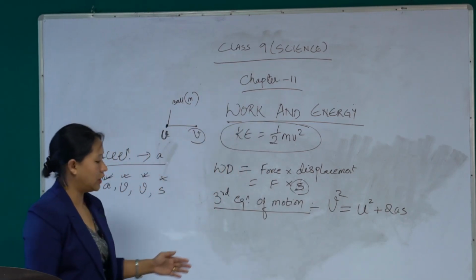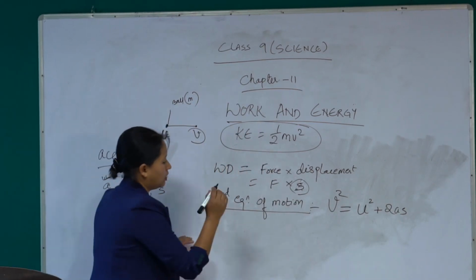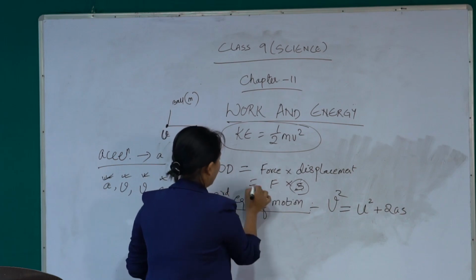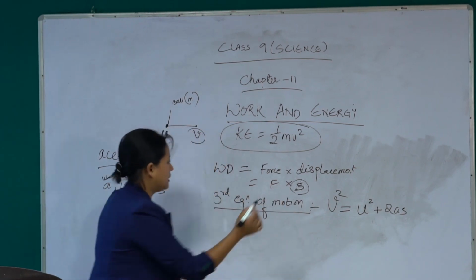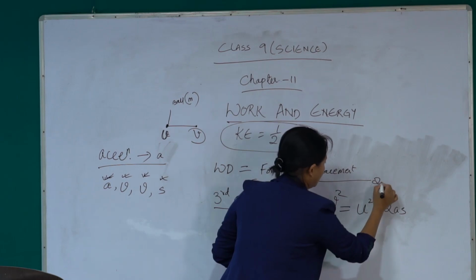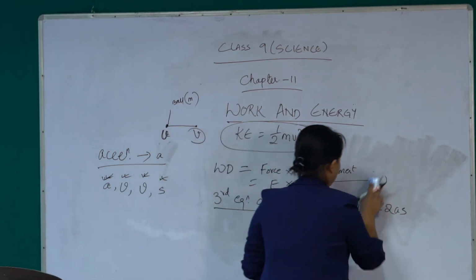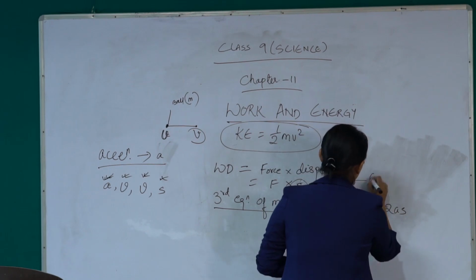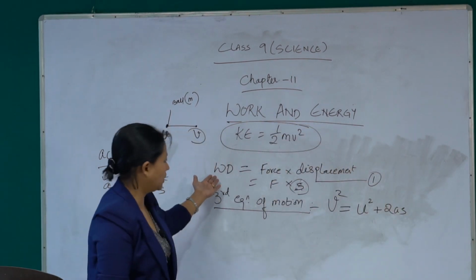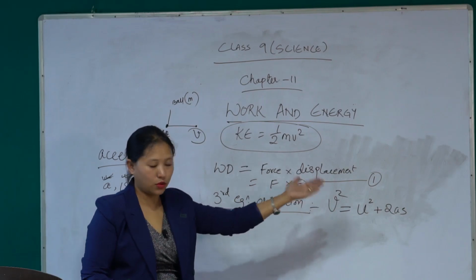So this is the third equation of motion. Since we are going to find out the work done, let us keep this as equation 1, that is work done is equal to force into displacement.